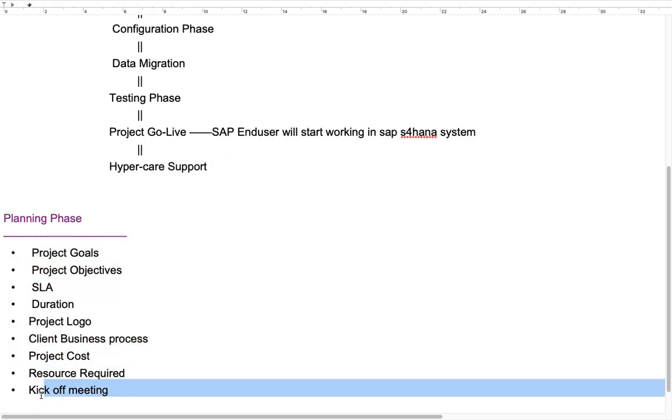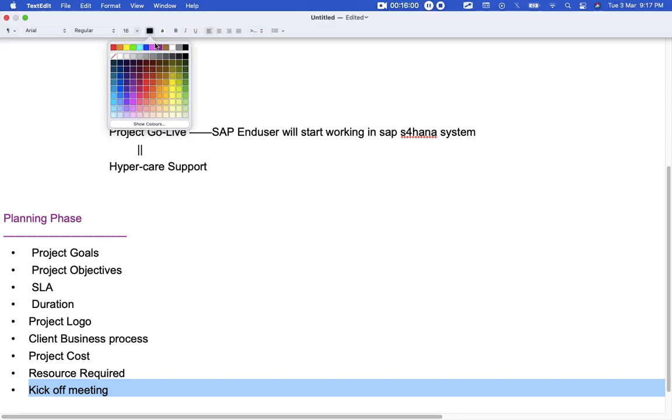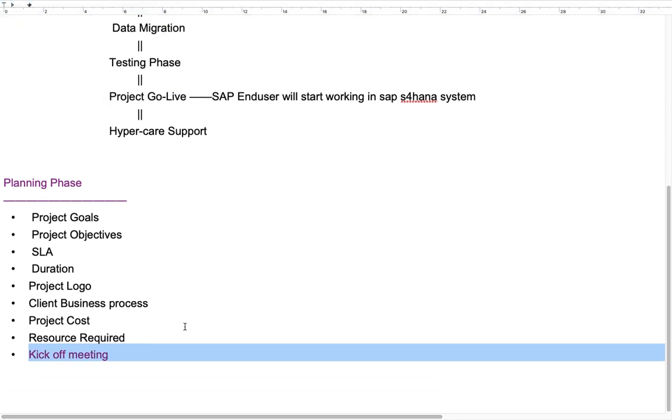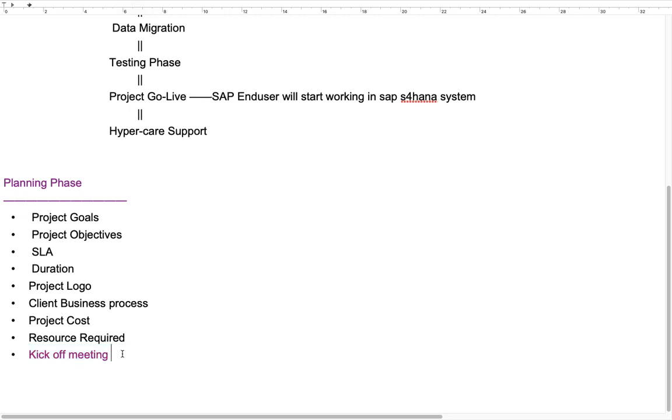So our role is just to attend the kickoff meeting and know about the project duration and also what the business process of the client is, and who are the SAP MM, SD, PP, QM members and who are the ABAPers and basis team. These are all things we should know, because going forward we have to work closely with them.